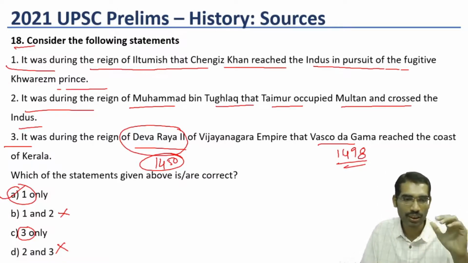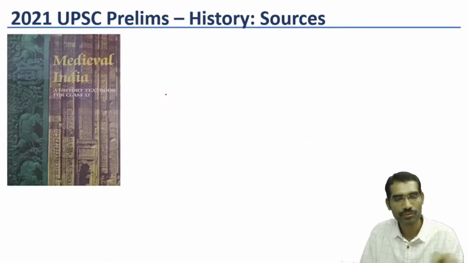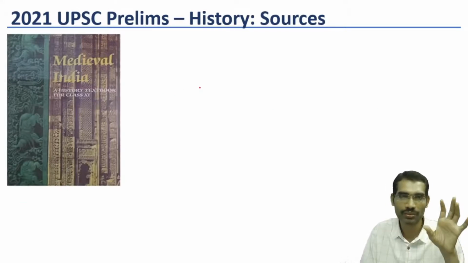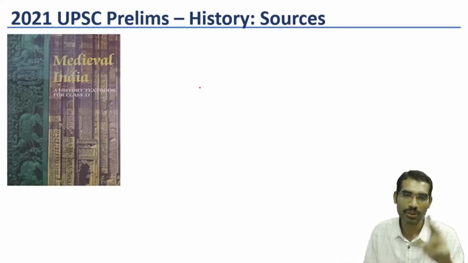Much before Vasco da Gama, Devaraya II was there. So this answer also can be answered from this book. But just by eliminating 2, 50% chances increased. Now the only option is 1 only or 3 only. 1 can be answered directly from one of the paragraphs of this book while reading about Iltutmish. So once again, this is a basic book, we can answer.